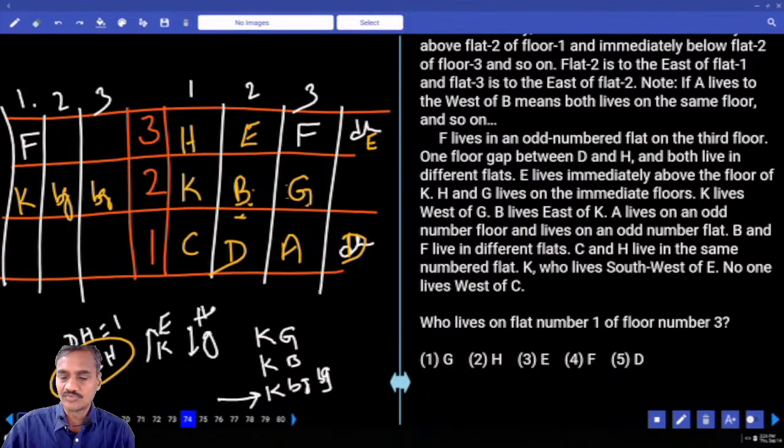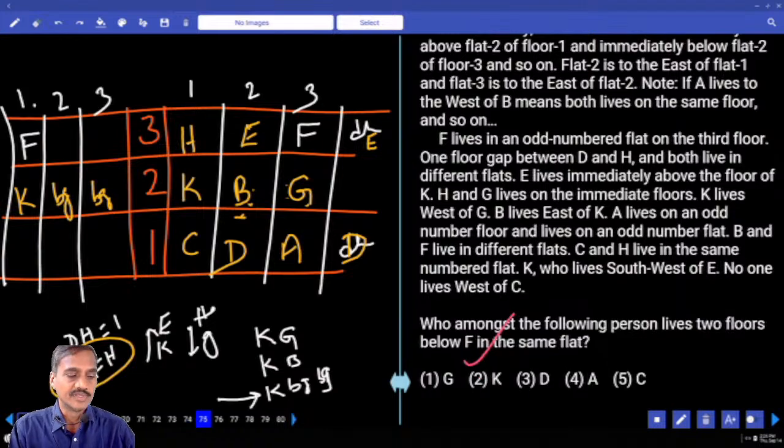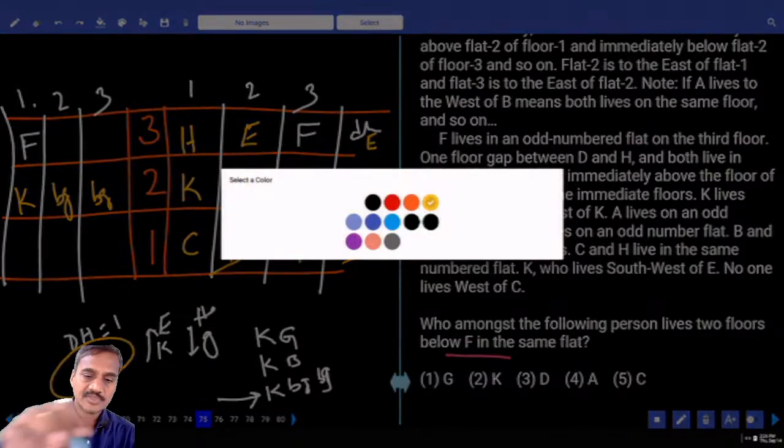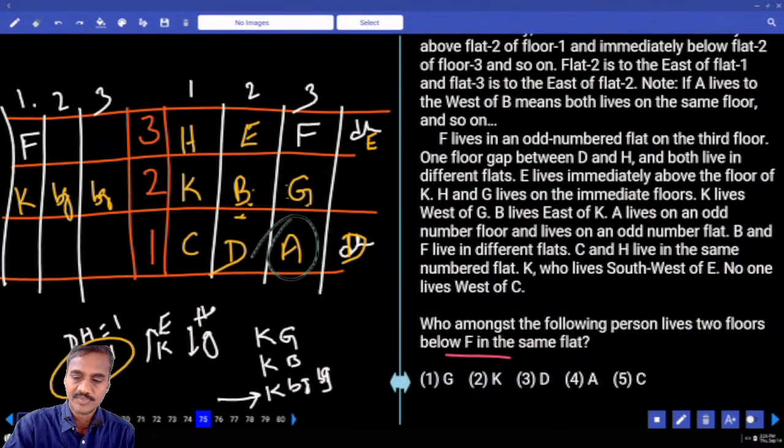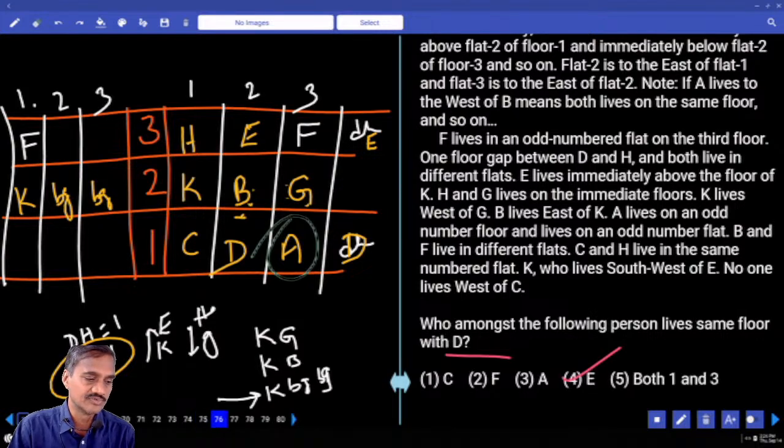And who lives on flat number 1 of floor number 3? Floor number 3, flat number 1, choice 2, question 74, H. It is choice 2. Then 75, who among the following lives 2 floors below F in the same flat? Then tell me who is that person here? A. That is choice 4, question number 75.